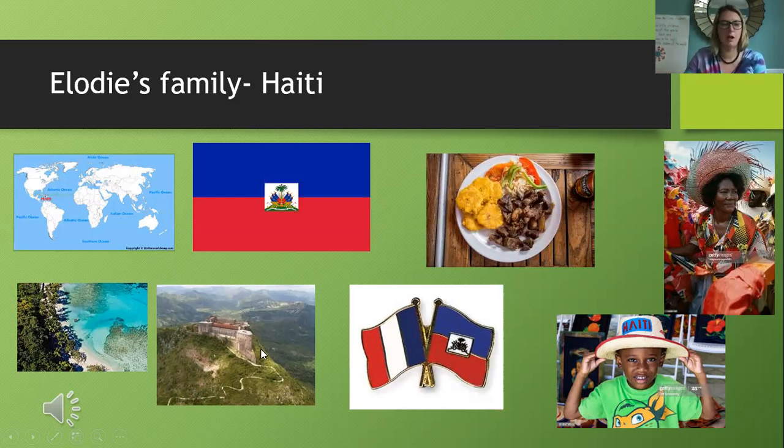And then there's this building. This was the Citadel. It's on top of a huge mountain. You can see it. Look, you have to take a long trip to get here. But it was a fortress, and it would have protected Haiti from anyone coming in. So that is a famous building in Haiti. And also look here. So they have mountains. You can see there's hills. Look at this beach. Because it's an island, kindergarten, and beautiful beaches and water.